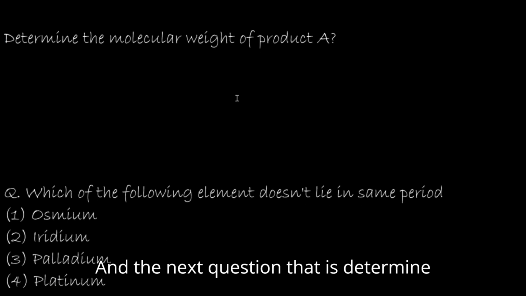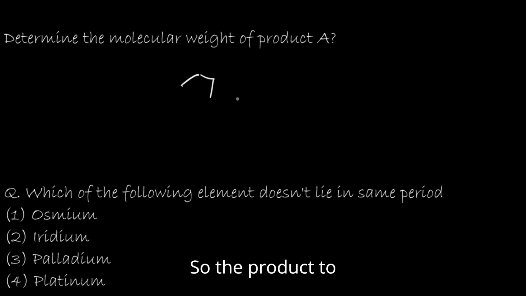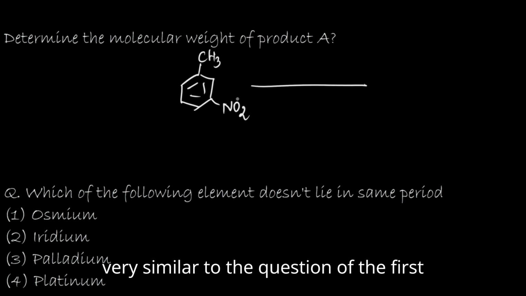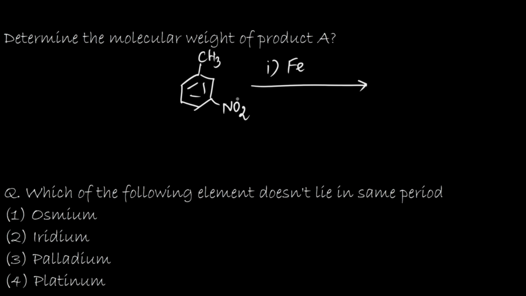The next question: determine the molecular weight of the product A. They are asking for the product of this reaction. The reaction is very simple. It is very similar to the question of the first shift we already discussed yesterday.